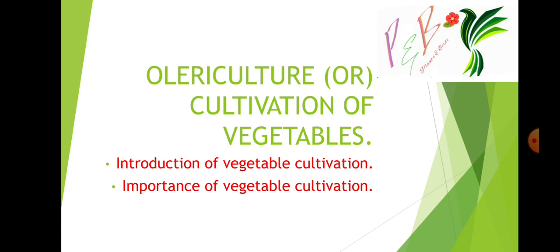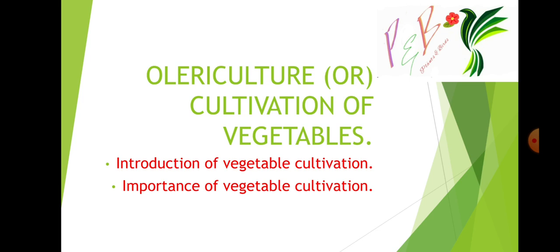Friends, as we already discussed different branches of horticulture, now let us start learning about one of the branches of horticulture, that is olericulture or vegetable cultivation.